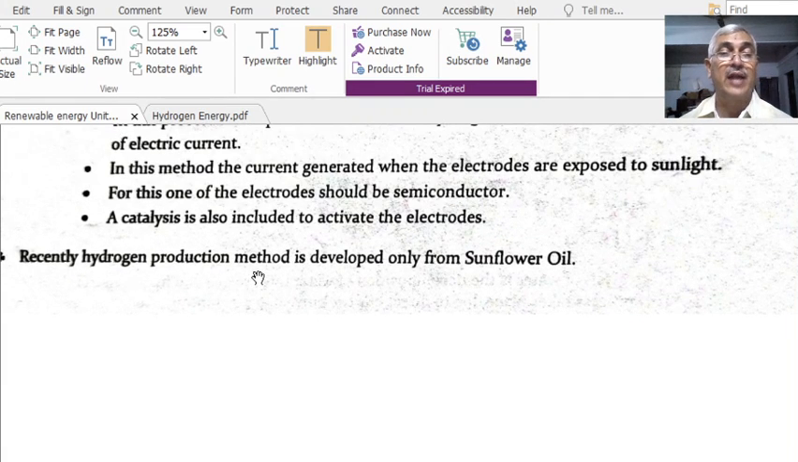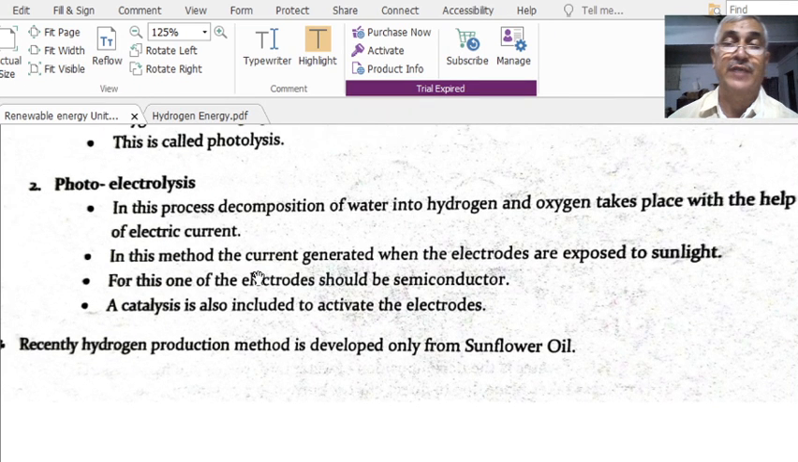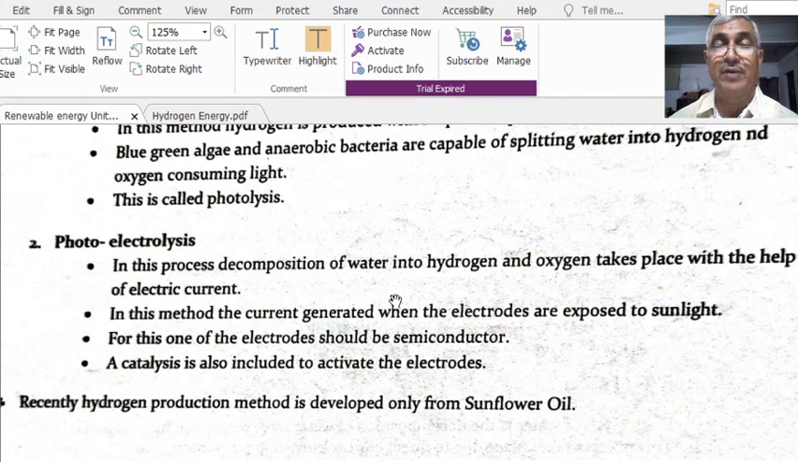Recently, a hydrogen production method has been developed from sunflower oils also. Sunflower is a biofuel. By means of this biofuel, we can also produce hydrogen, as current research reveals. Therefore, this is one of the methods with which we can produce hydrogen.